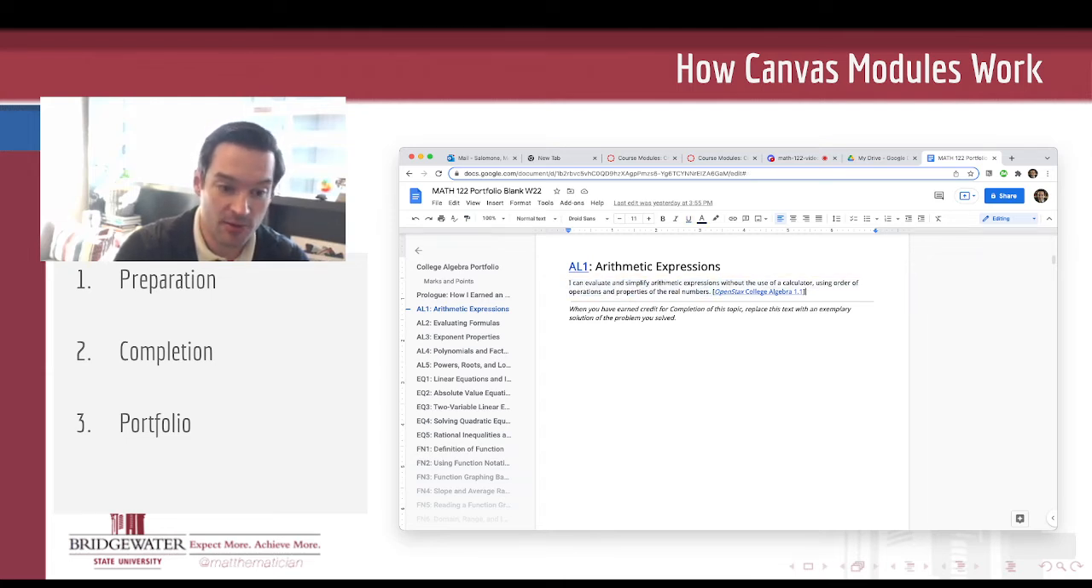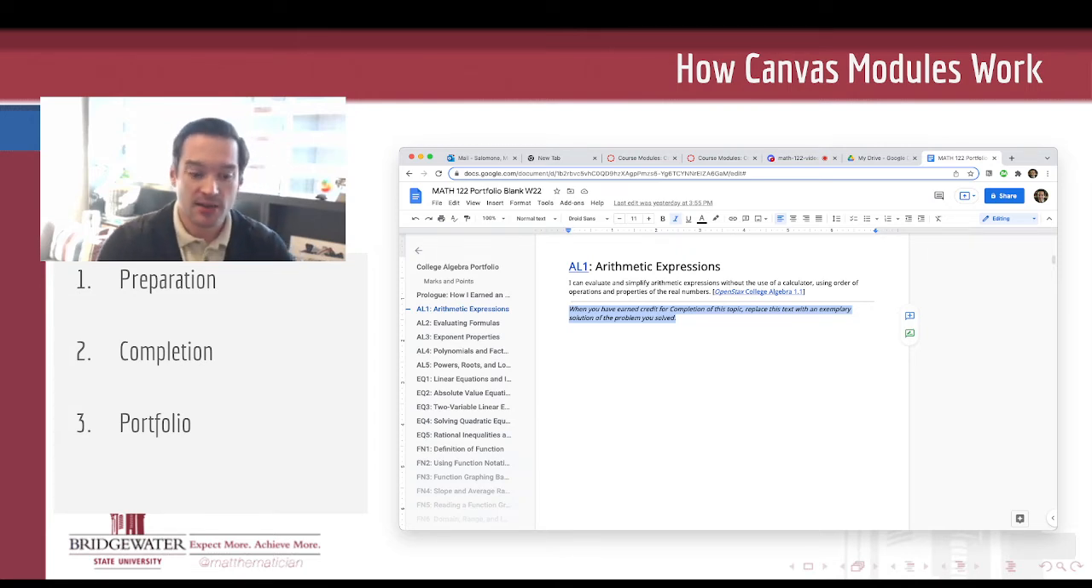It has a link to the relevant sections of our textbook that cover this topic, and then a place for you to put in your best solution after you have received credit for your completion assignment in a module. You can either take your solution and just copy paste it directly into this portfolio. We'll talk a little bit more about how to do that again tomorrow.